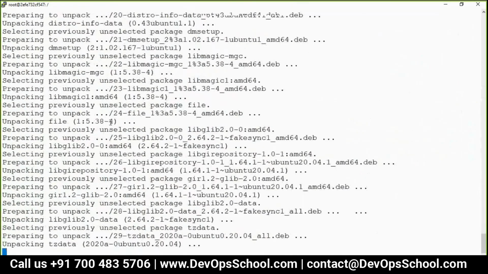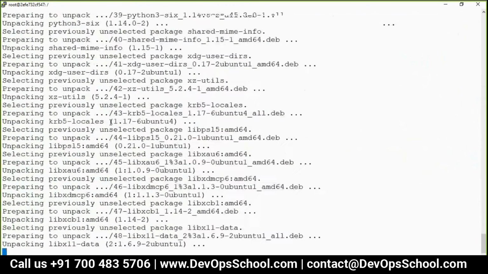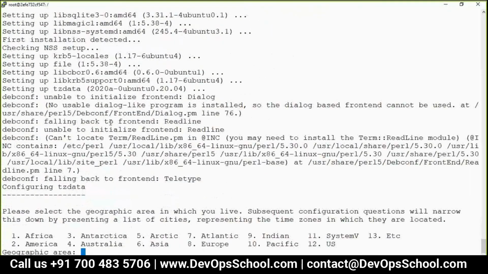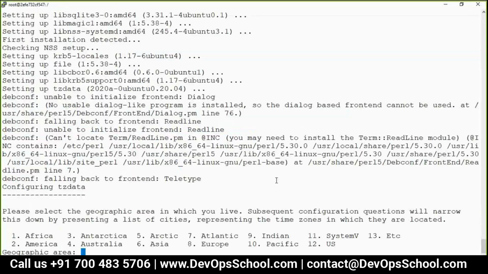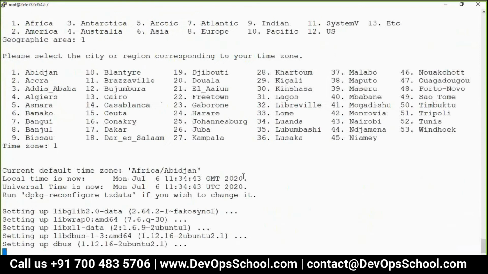I never did SSH, to be honest, because we don't need to do SSH. It's not required. Now why do you know that, right? Because of these capabilities. Okay. Now, what is the geographic area? 1, Africa. 1.